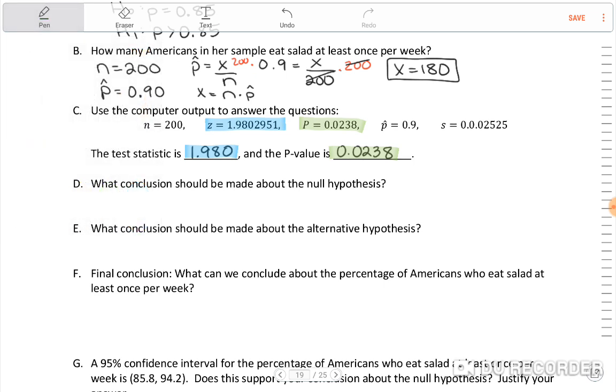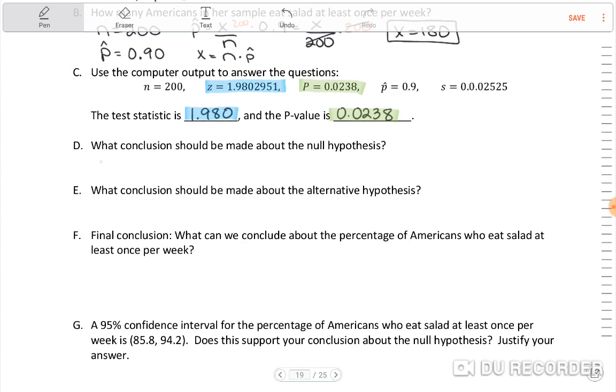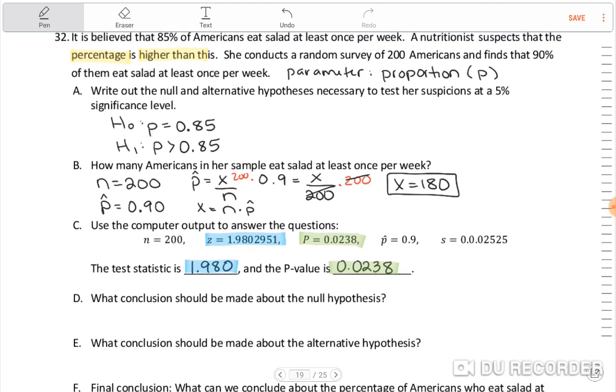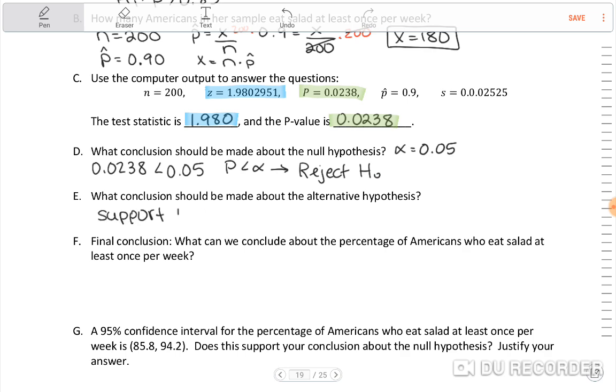All right. What conclusion should be made about the null hypothesis? Well, my p-value is, now what did it say to test at? 5%, right? So let me make a little note here. Alpha equals 0.05. Okay, so P is 0.0238, which is less than 0.05. So if P is less than alpha, then we say that we reject the null hypothesis. And what conclusions should be made about the alternative? We would support the alternative.